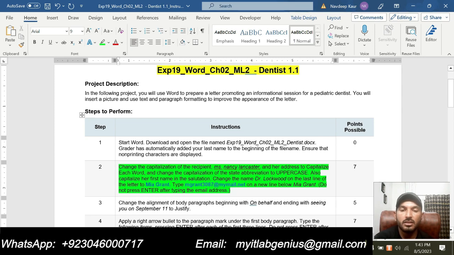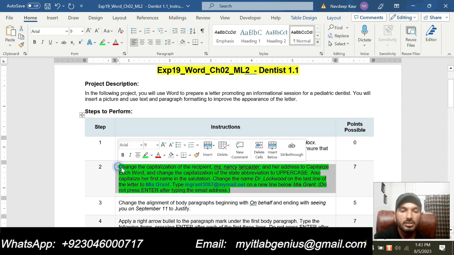Also capitalize her first name in the salutation. Change the name Dr. Lockwood on the last line of the letter to Mia Grant and type mggrant3087@mymail.net on a new line below Mia Grant. Do not press enter after typing the email address.